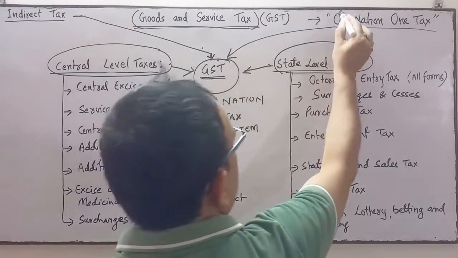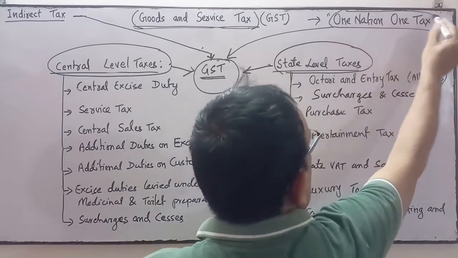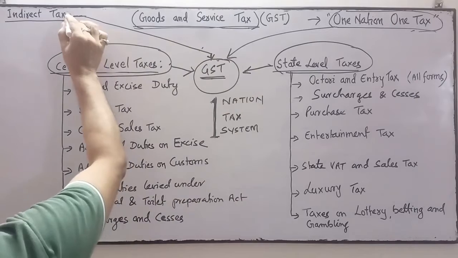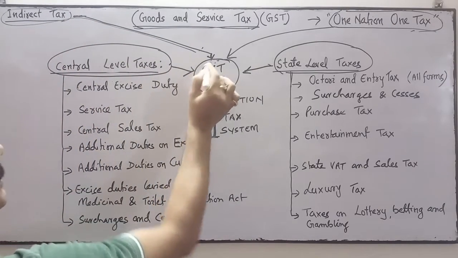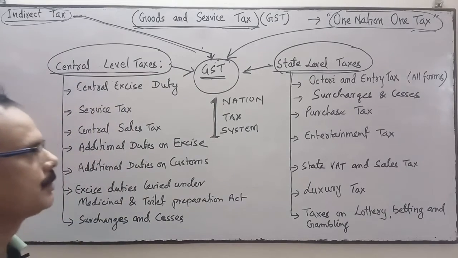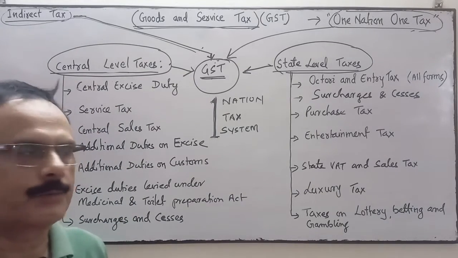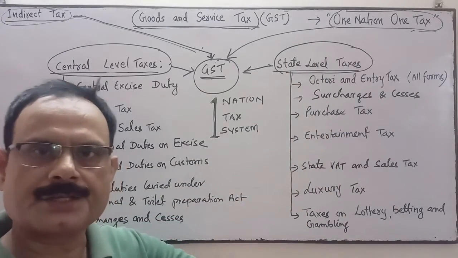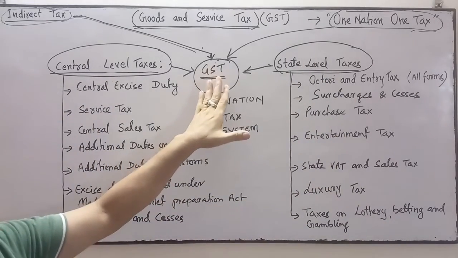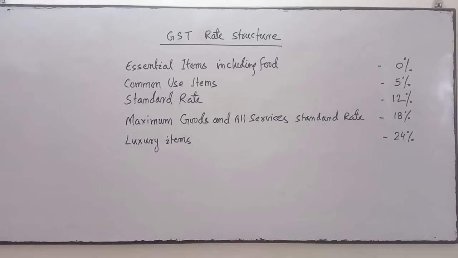One nation, one tax. Is it clear? One nation, one tax, and it's an indirect tax. All indirect taxes are merged into GST. So from 2017 onward, all these taxes are abolished, vanished, and merged into one tax, that is the GST.